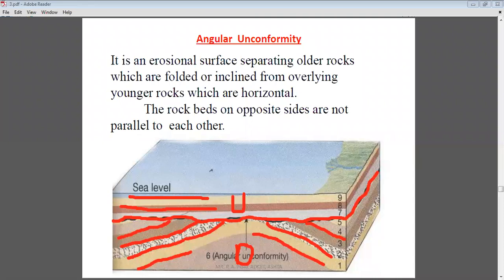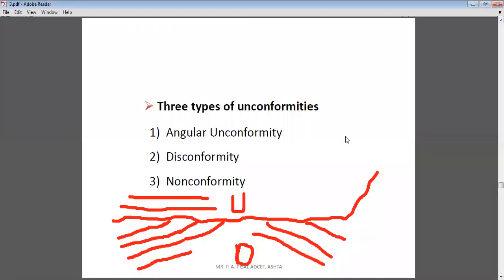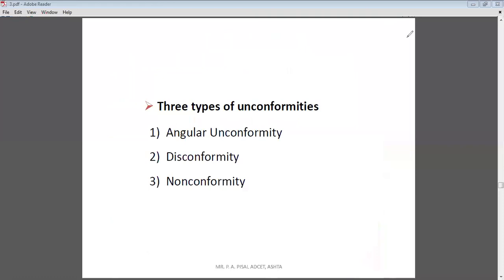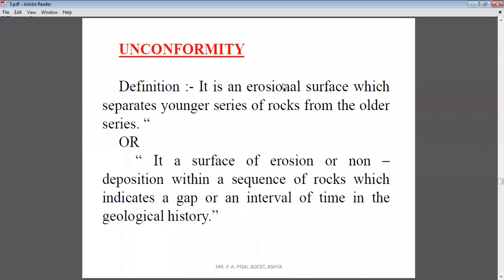Okay, so unconformity means, we will see here, just a minute, I will hide this on the drawings. Now what is the actual meaning of the unconformity? We will discuss again.